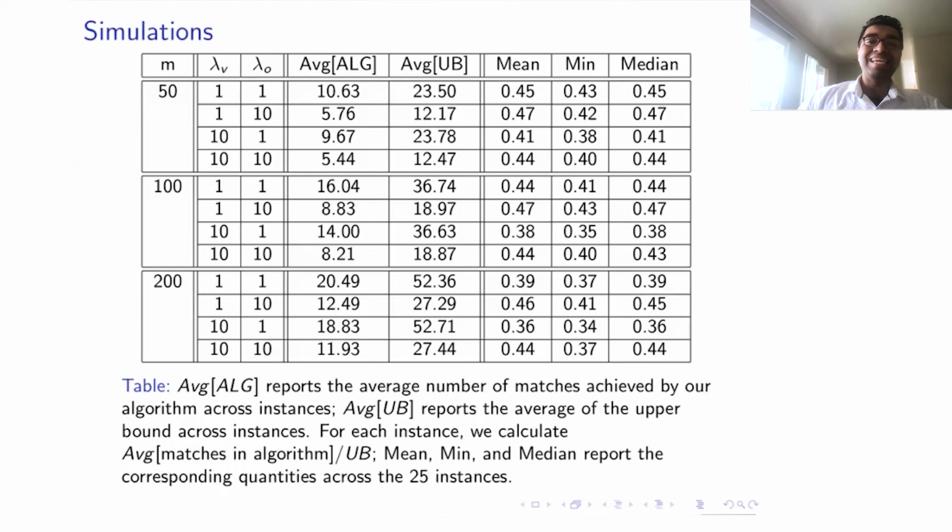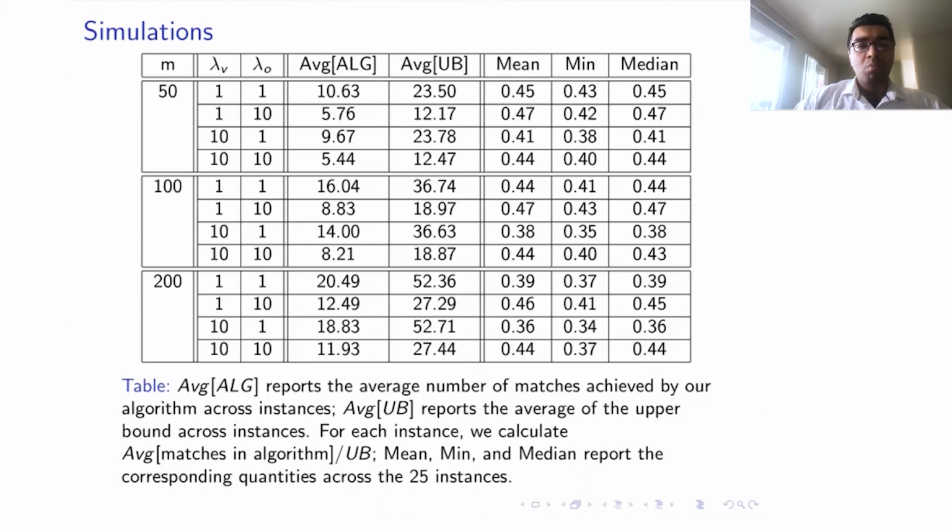We look at the ratio of the average number of matches by the algorithm divided by the upper bound, and look at the mean, minimum, and median. We see that for 50, 100, and 200 customers, the approximation factor is at least bigger than 1/3.